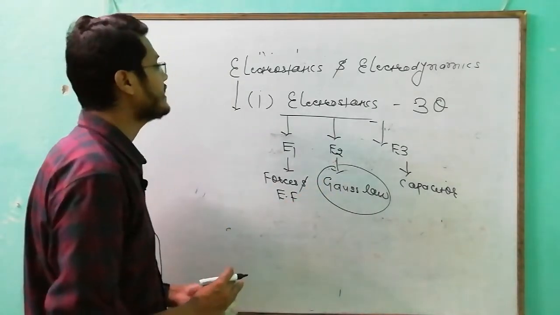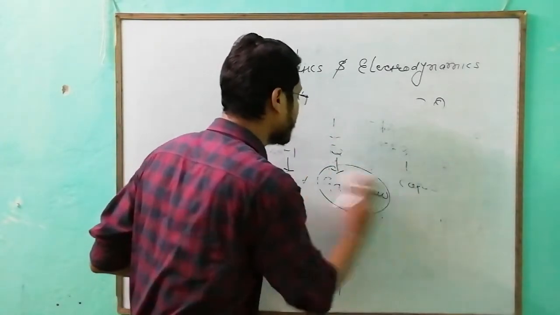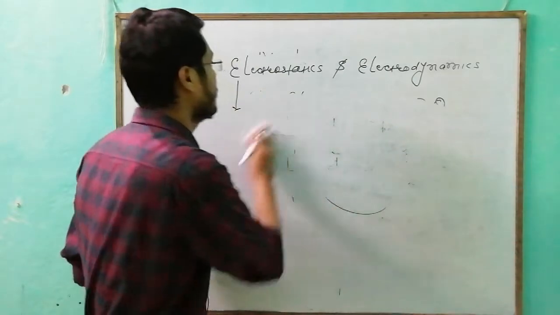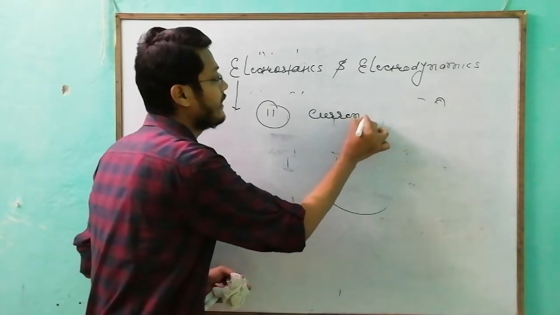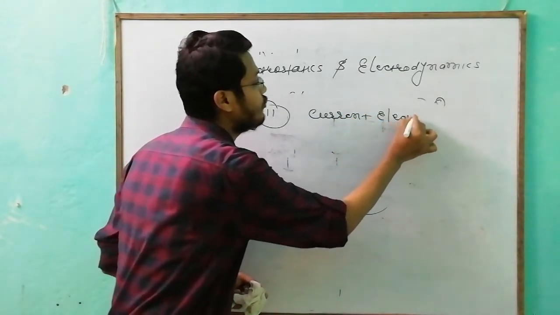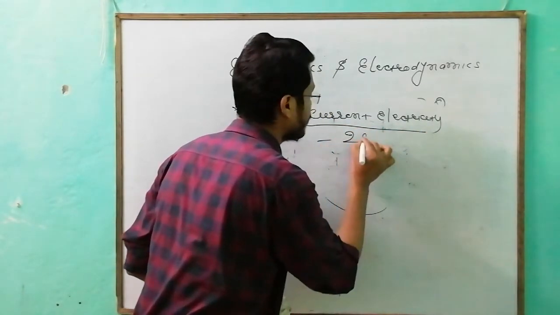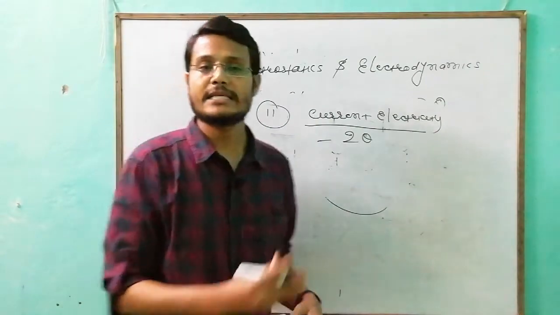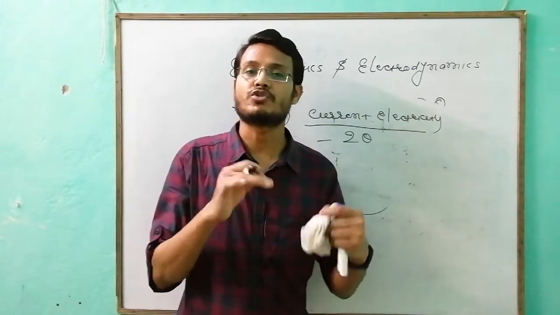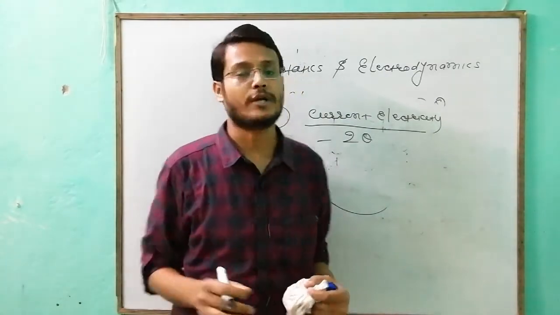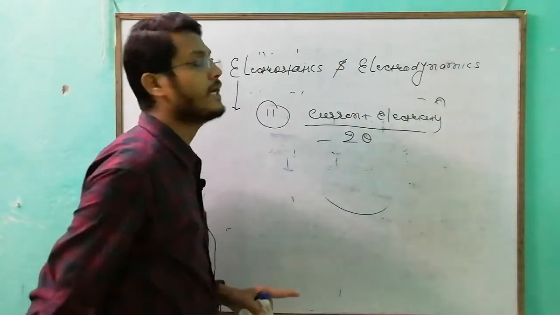Second topic in this is current electricity. This is a very huge topic. In current electricity, every year 2 questions you can sense, 8 marks. In this chapter we will discuss circuit solving, and I will give you a shortcut method to solve any circuit within 10 seconds. So again, a very important aspect of electrostatics and electrodynamics.